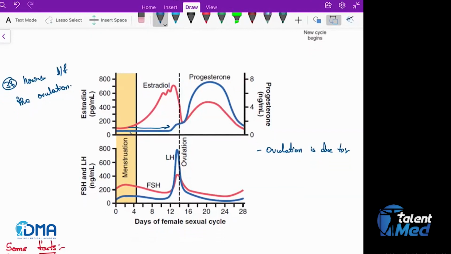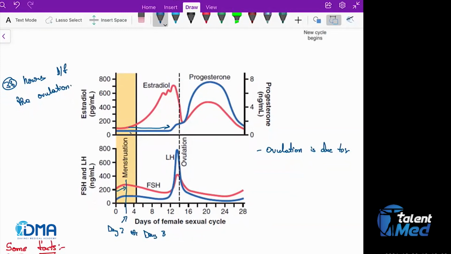Sorry, estrogen and progesterone. Now let's see about LH and FSH. So menstruation starts with the stimulation of FSH, right? So FSH starts secreting, and day 2 or day 3 is the day on which the FSH would be at its maximum level.